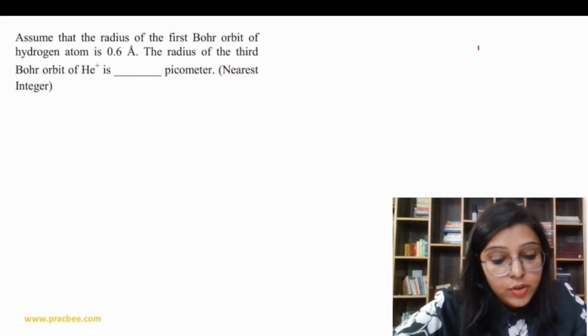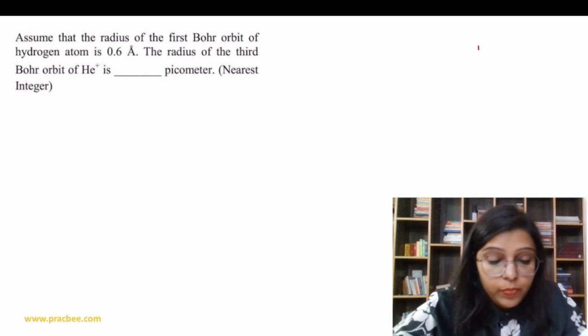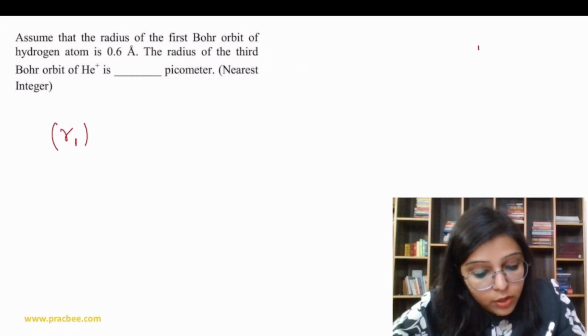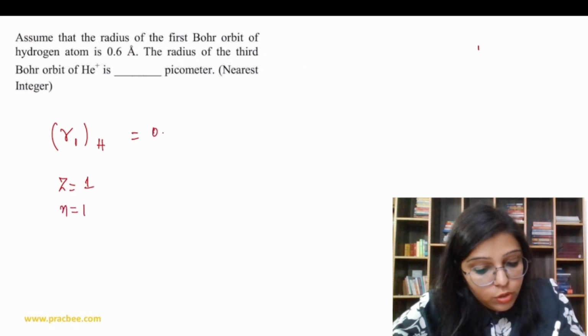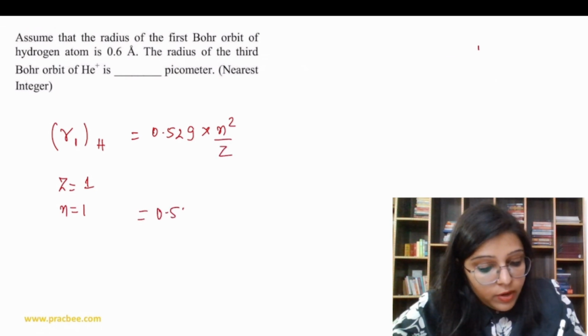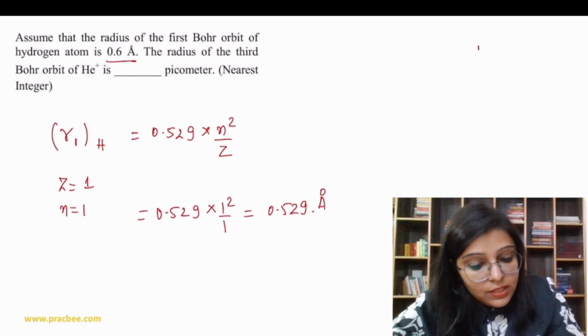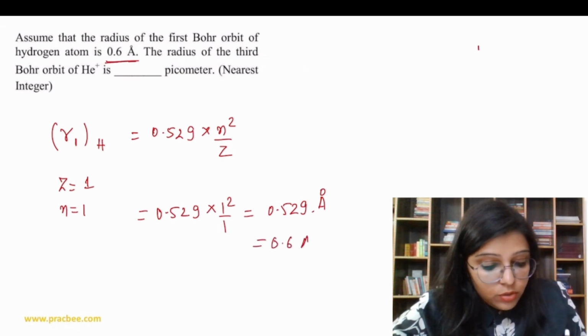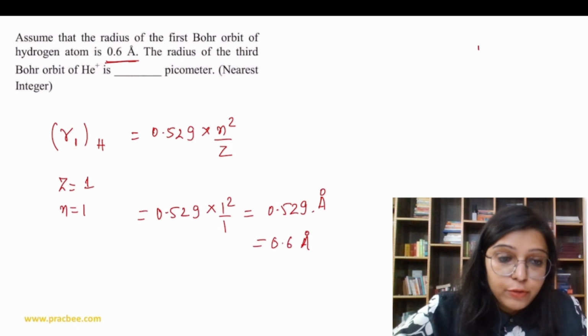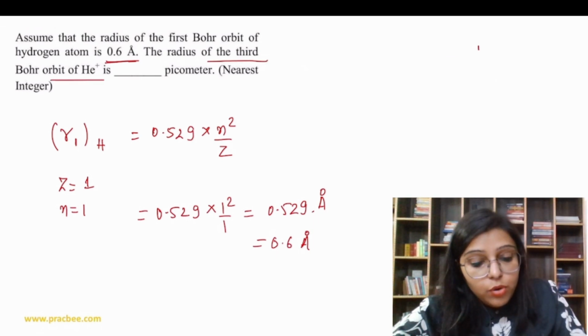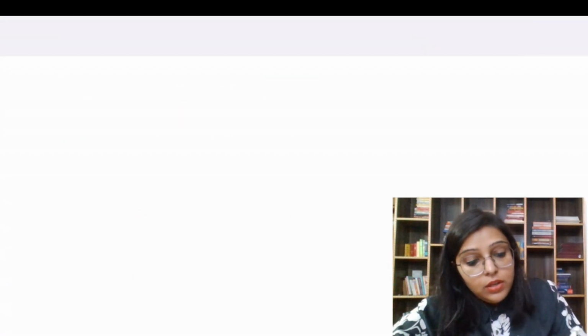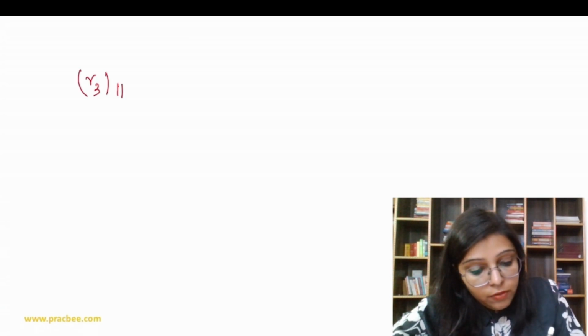Assume that the radius of the first Bohr orbit of hydrogen is 0.6 angstrom. So the radius of the first Bohr orbit of hydrogen atom, it means Z value is 1, n value is 1, which is equal to 0.529 into n square over Z, so 0.529 into 1 square upon 1, that is in angstrom, and you have to take this as 0.6. Now we have to find out the radius of the third Bohr orbit of helium plus.